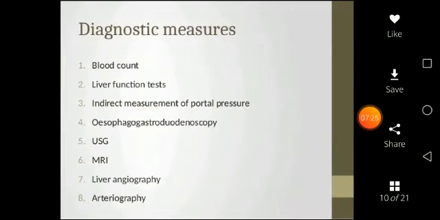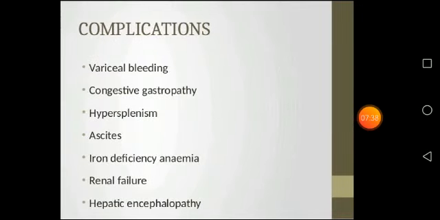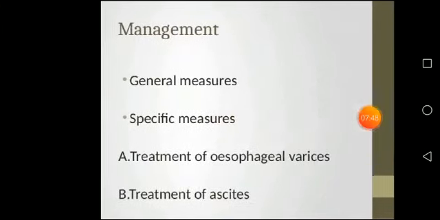Next, the diagnostic measures are blood count, LFT, indirect measurement of the portal pressure, esophagogastroduodenoscopy, USG, MRI, liver angiography, arteriography. Next are the complications: variceal bleeding, congestive gastropathy, hypersplenism, ascites, iron deficiency anemia, liver failure, hepatic encephalopathy.